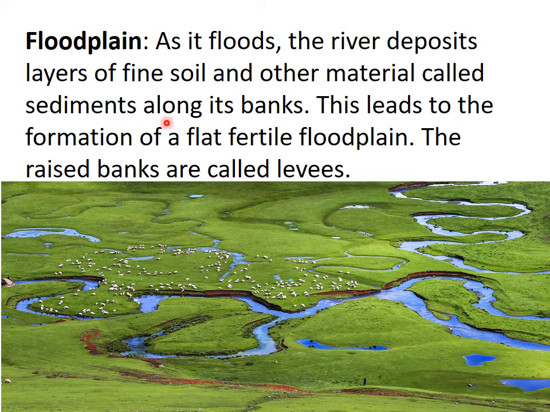Okay. So what happens due to overflow of water? The river takes fine soil and good material called sediments along the banks near the river. So that place will be good for agriculture and that is very, very fertile. Very, very good soil. So that is called floodplain. The raised banks nearby the river, the raised good banks, are called levees. Okay, dear children? Very good.